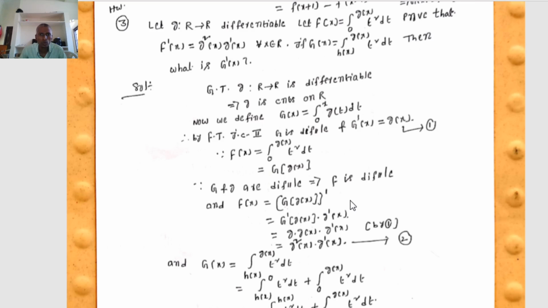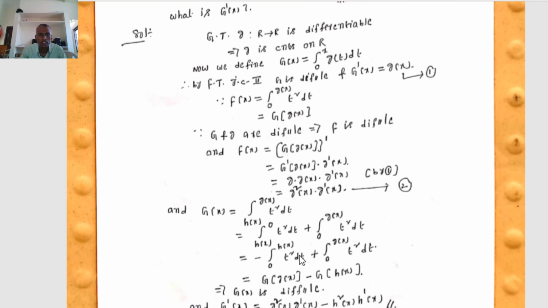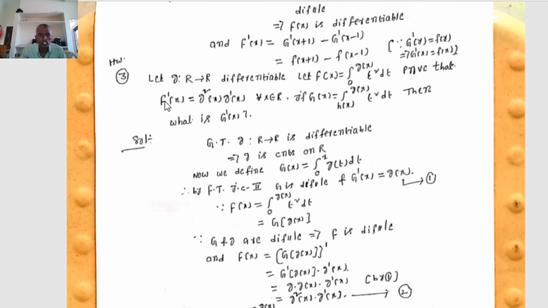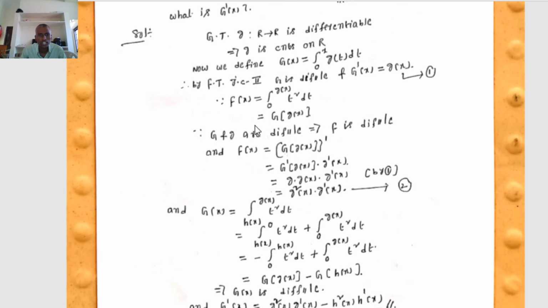Therefore F dash of x equals G dash of g of x. By the chain rule, G dash of g of x times g dash of x, that is equal to g square of x times g dash of x. Therefore, we have shown that F dash of x equals g square of x times g dash of x.